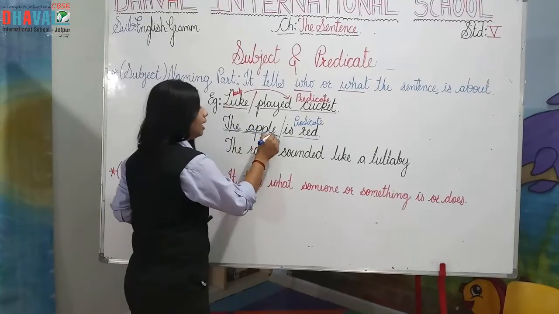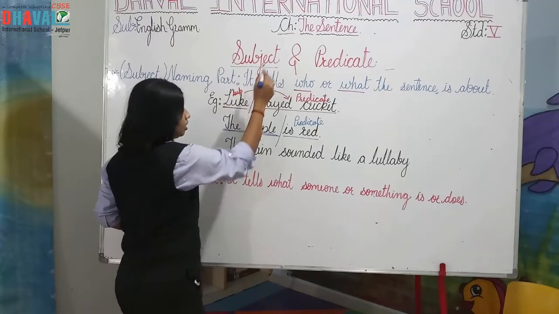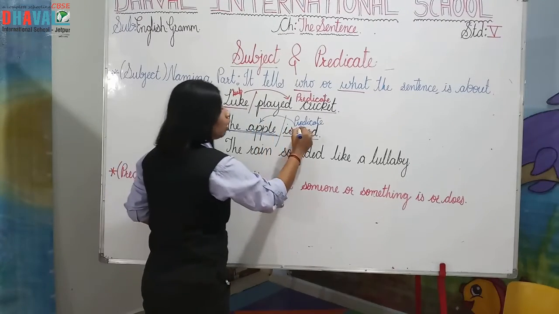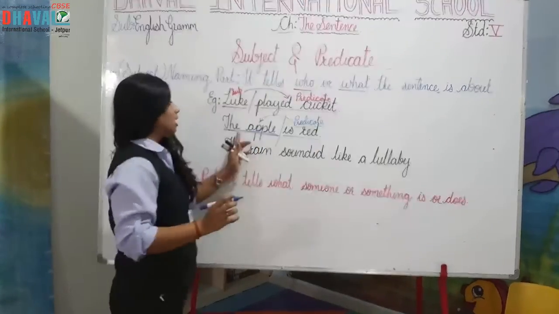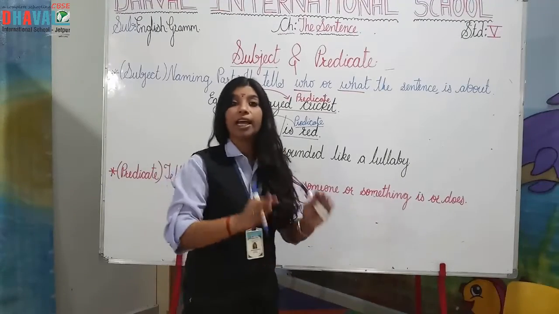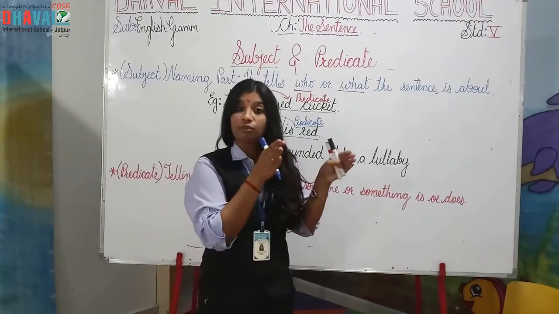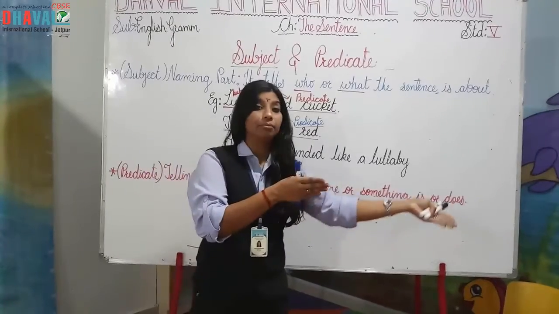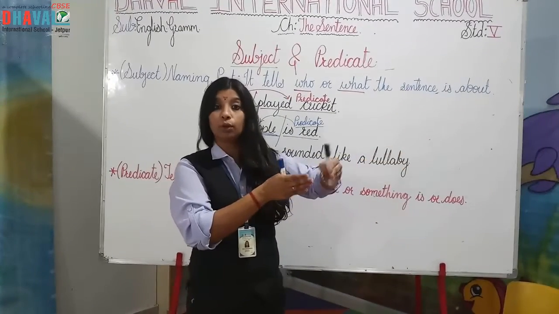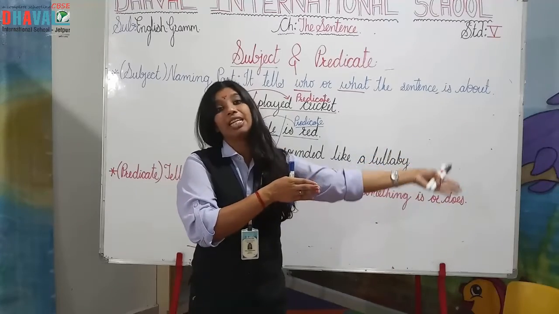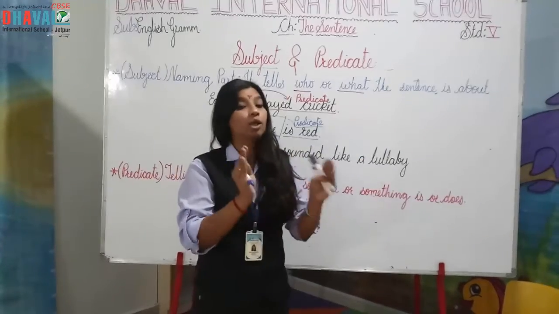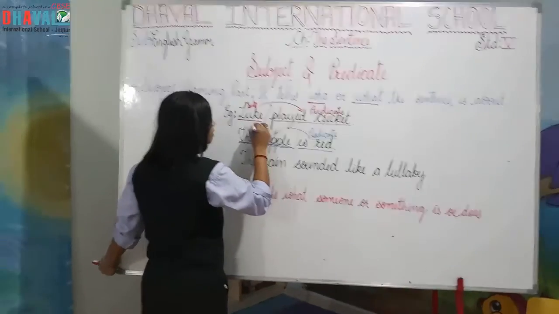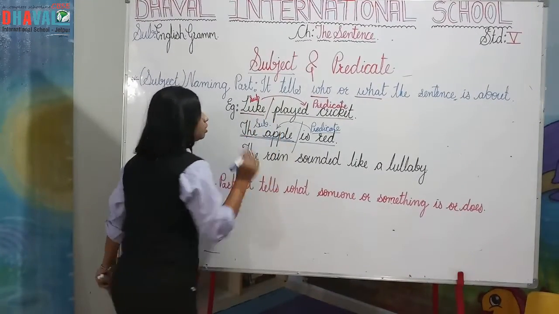Okay. So this naming part is called our subject, and the rest which is talking or telling about the noun is called predicate. Understood? Noun जो है अपना यहाँ पर या noun phrase आएगा, noun के साथ noun phrase भी हो सकता है. So that is called subject, and which tells something. The rest of the group of the words in the sentence which tells something about the noun is called predicate. Understood? So here the apple is our subject, right?